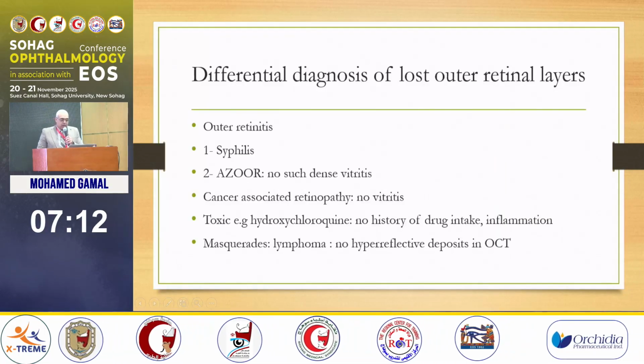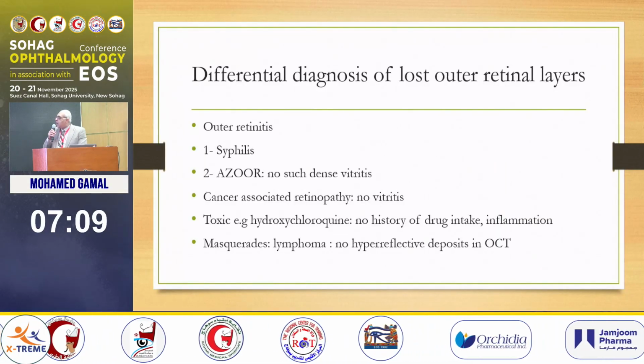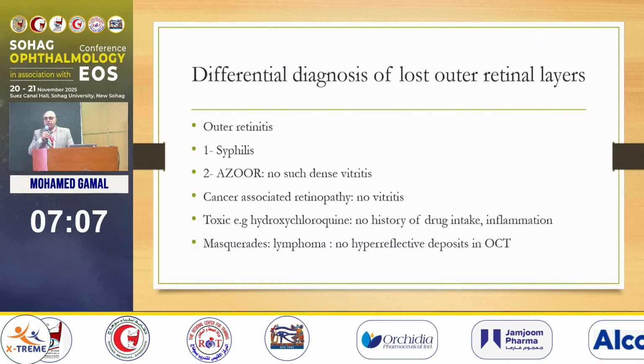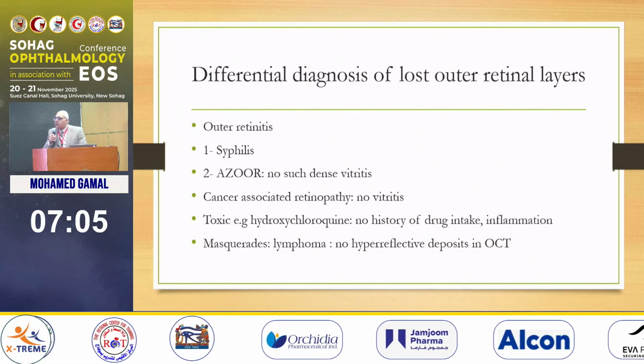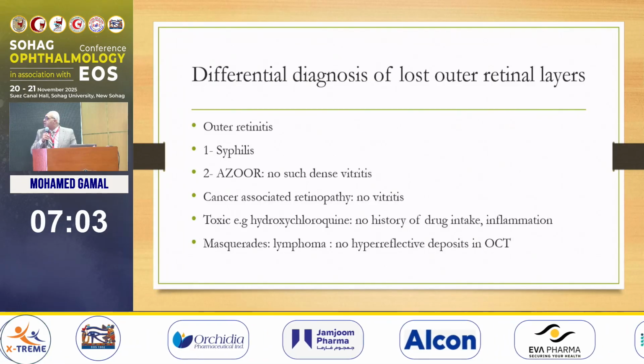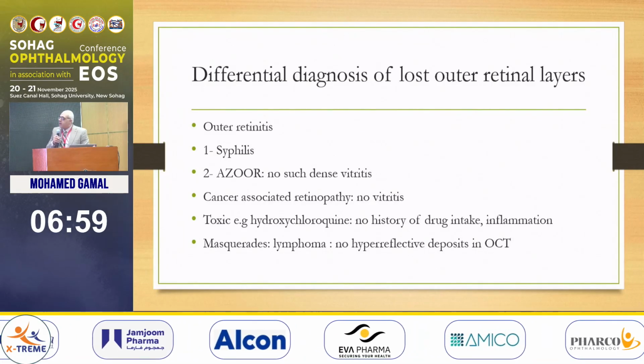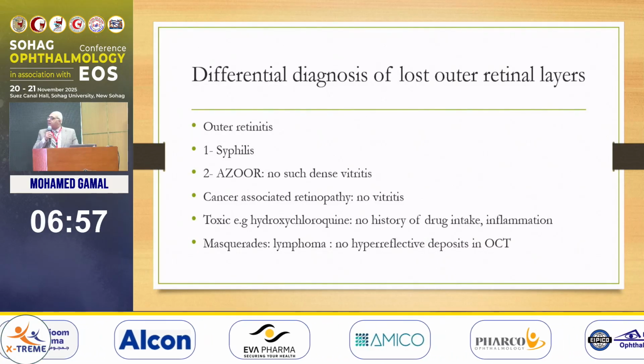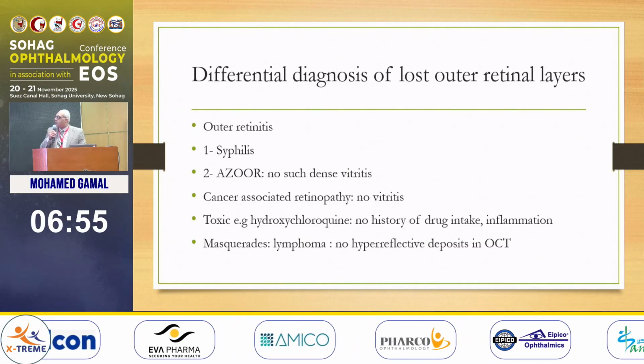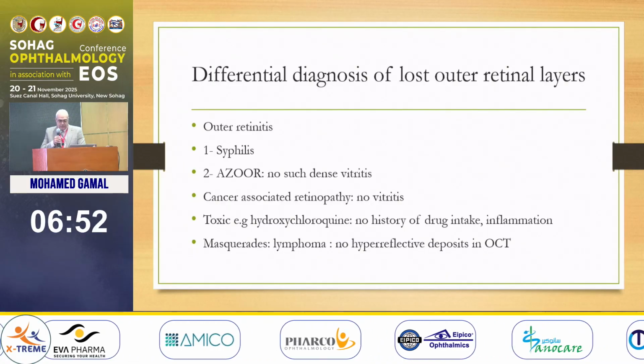outer retinal laminations. So I now realized that I'm not facing a case of Behçet's disease. No retinal vasculitis, and there is mainly a problem at the level of the outer retina. So I tried to think what could be the cause of loss of these outer retinal layers.